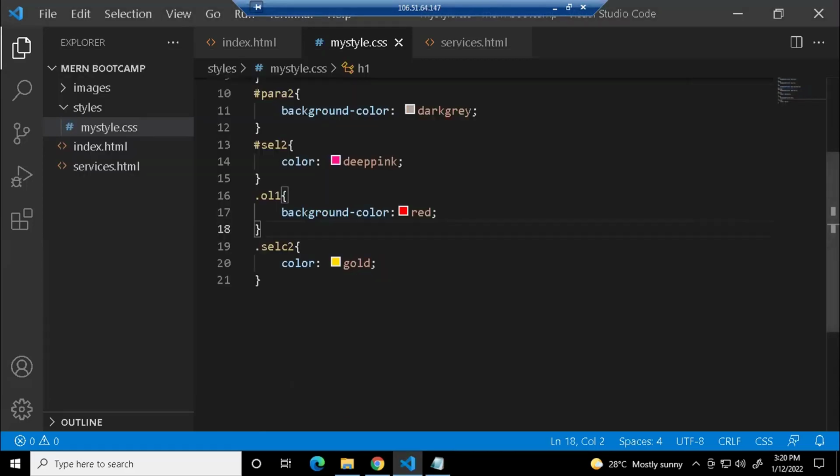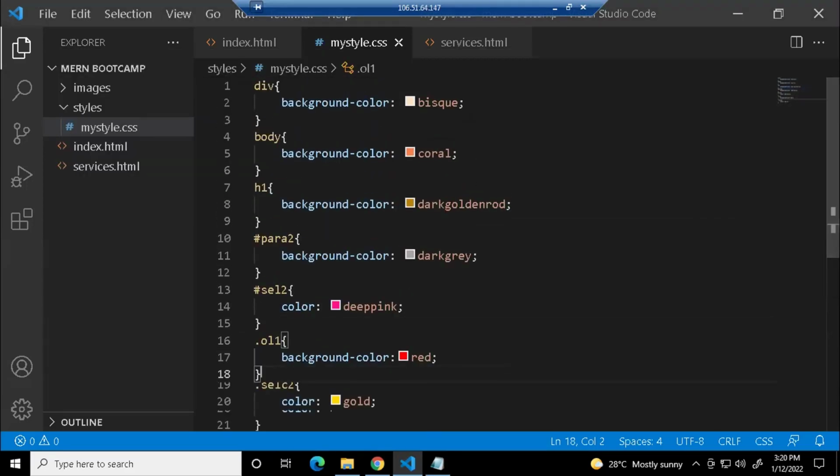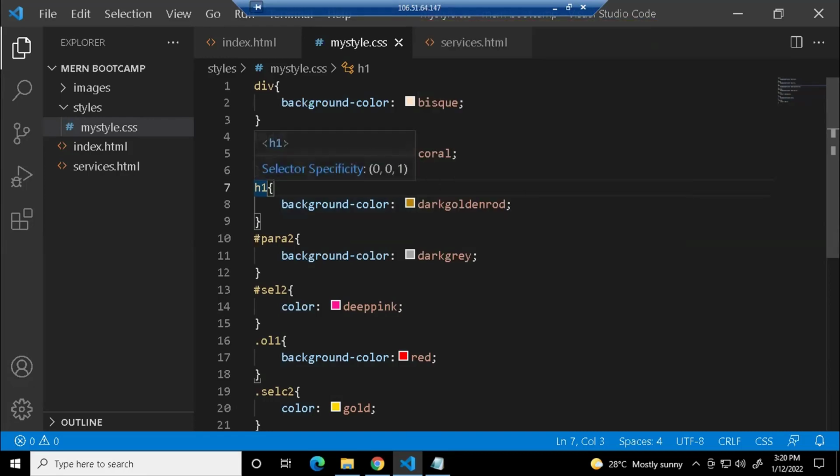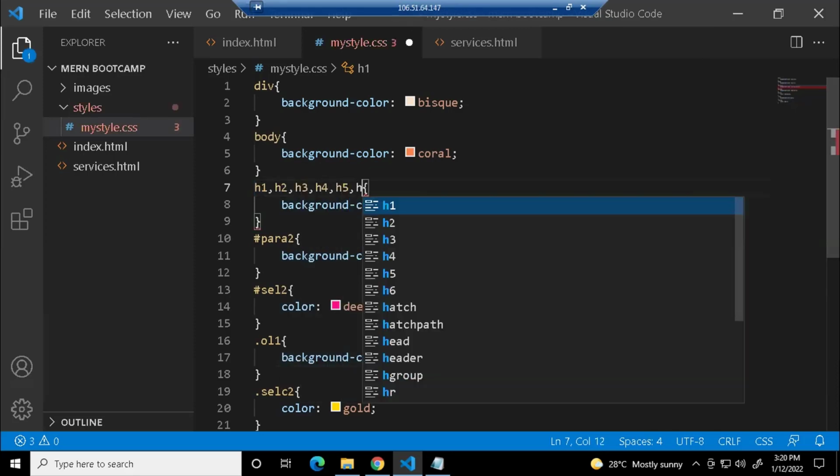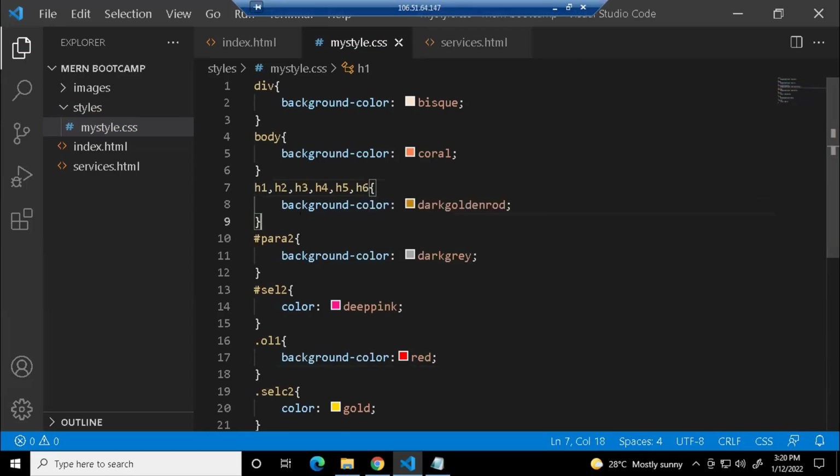Okay, what a group selector will do is, suppose you want to apply the same style for all the other tags or even selectors, you can use a group selector. Let us say for all the heading tags, you want to apply dark golden rod. You can just separate it by comma. You can give H1, H2, H3, H4, H5, H6. So all the tags will be applied with the dark golden rod color.